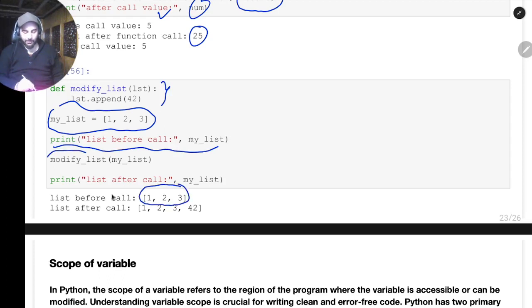So after that I am modifying this list. I am calling this function with this list as an argument. So what it does is it will basically append this 41 within that list. Okay, so what will happen is after the call this list got modified.